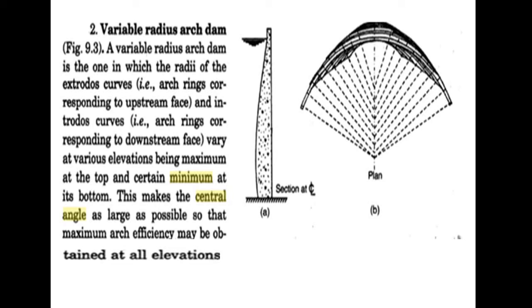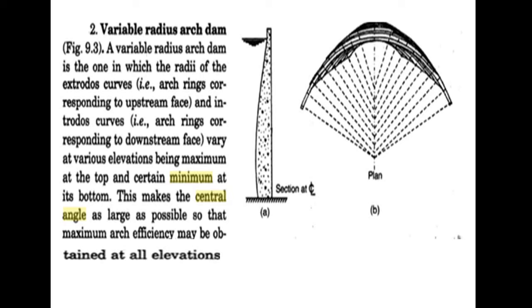Variable radius arch dam is the one in which the radius of the extrados curve, the arch ring corresponding to upstream face, and the intrados curve, arch ring corresponding to the downstream face, vary at different elevations, being maximum at the top.